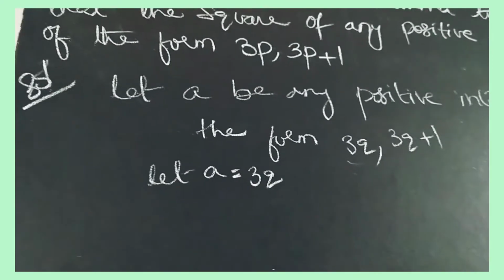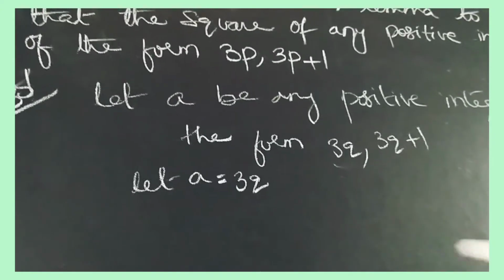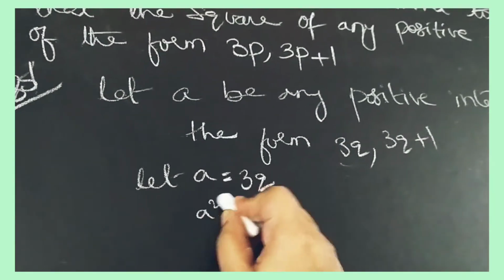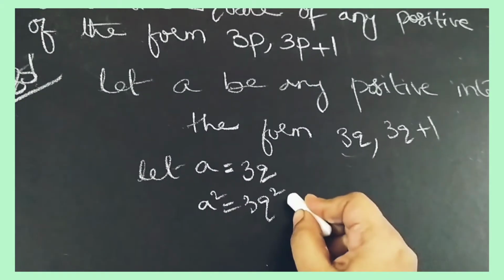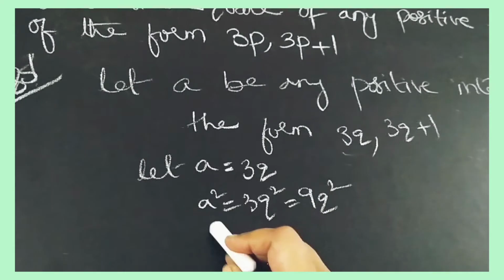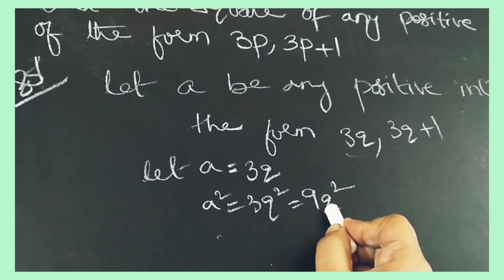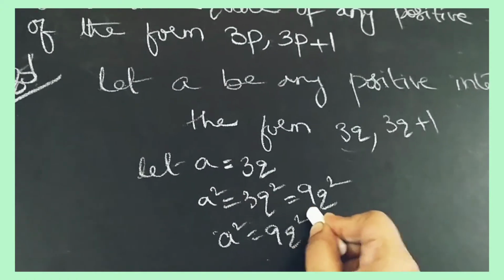What do we have to do? Square is given now, so we have to do squaring. a square is equal to 3q whole square. What is 3q whole square? It is 9q square. So a square is equal to 9q square.